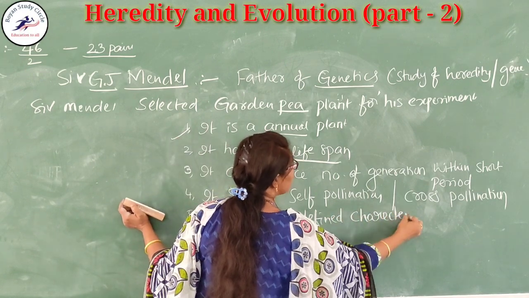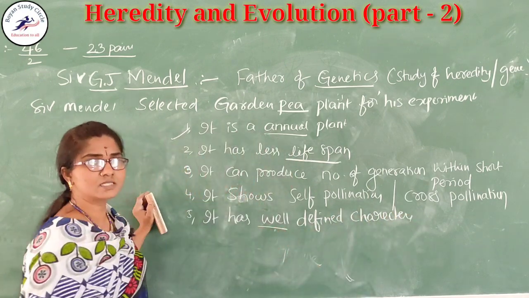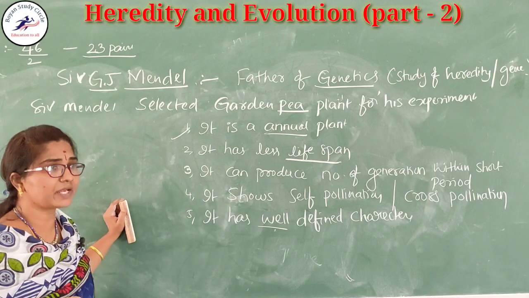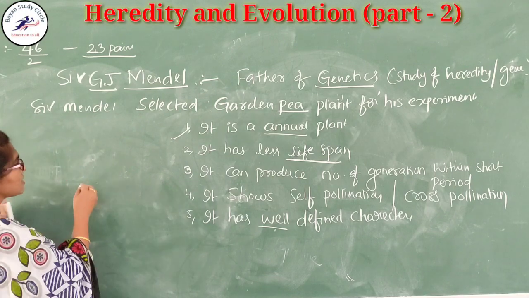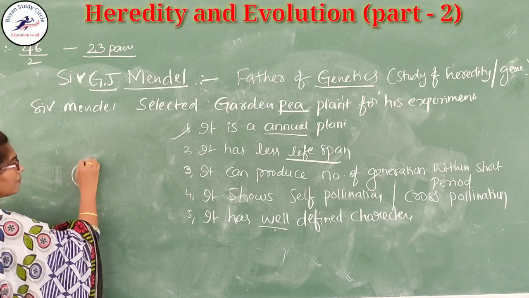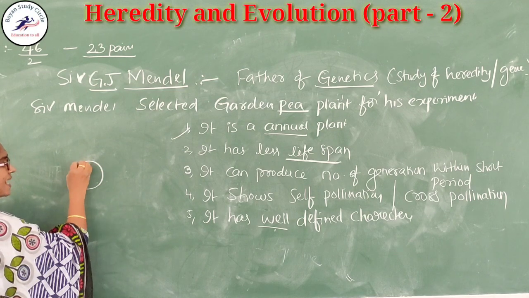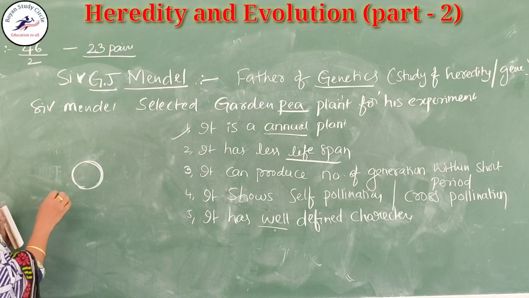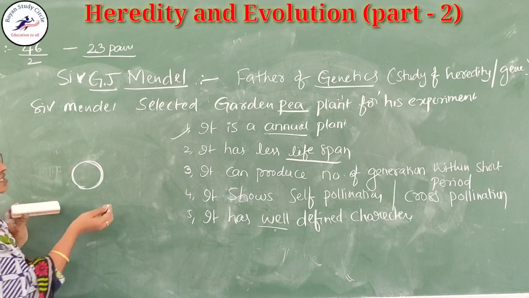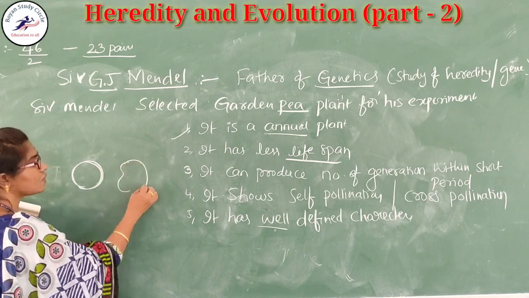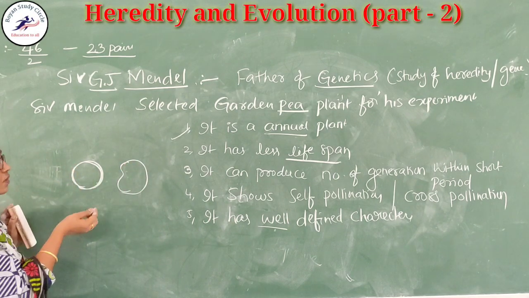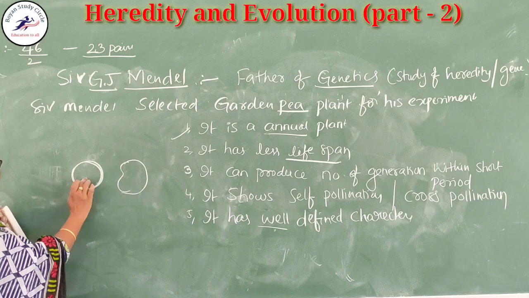What is meant by well defined characters? Variations mean differences. For example, if the Pisum sativum seed is round, but all are not round, some are wrinkled also. So this is the character.